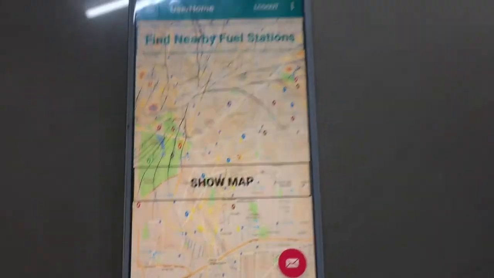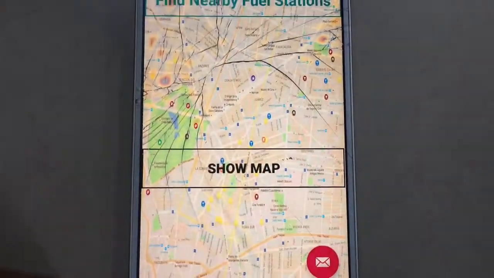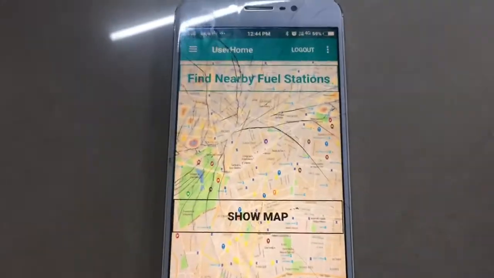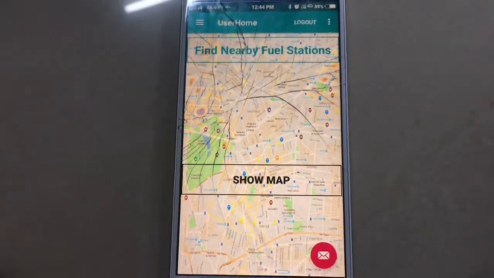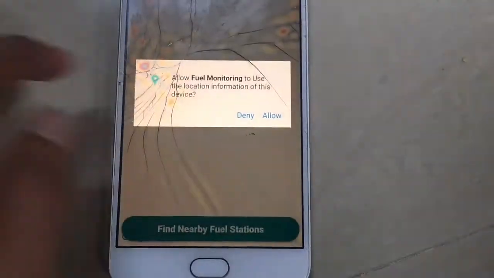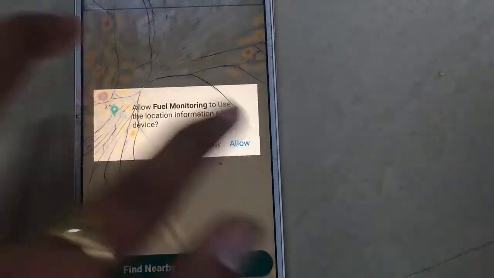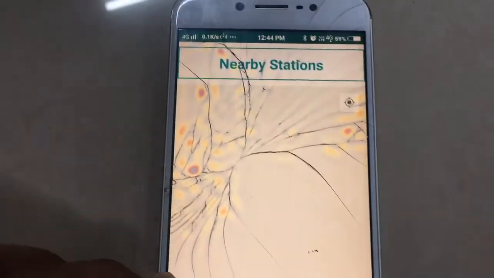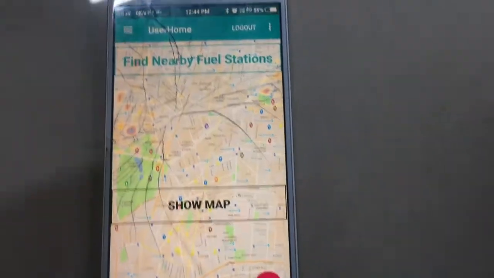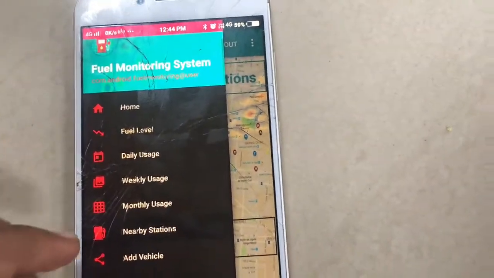Again, there is a nearby fuel station field. What this does is quickly analyze the best fuel pumps around you, and it will show you the best fuel stations around you. When I launch the map, it will ask for permission first, and then it will launch the map. I will link this feature later, since right now the server is not running from my end.